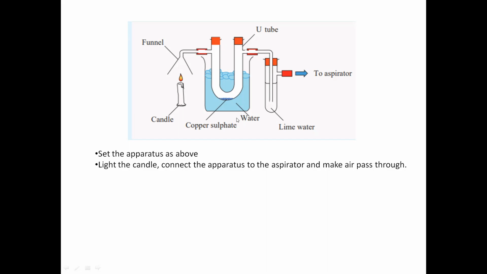So what will be the observations? The copper sulfate, which was white in color, turns blue. What is the reason for that? Normally oxygen is there around, about 25% in the environment, so water has been produced by burning this candle, so wax contains hydrogen. That's the conclusion.